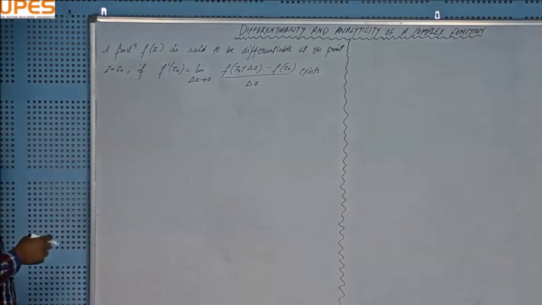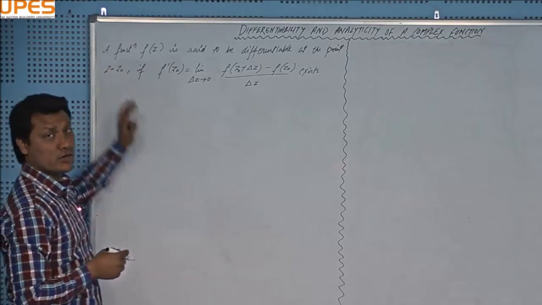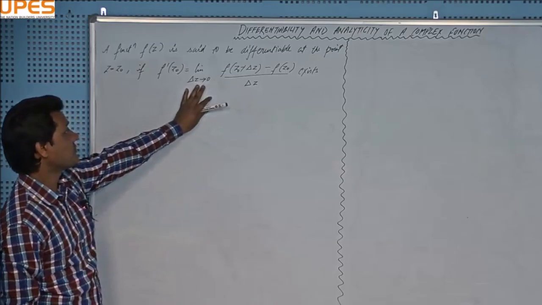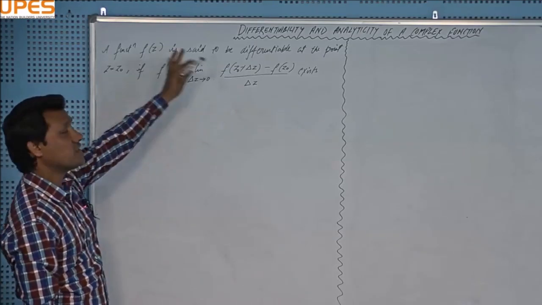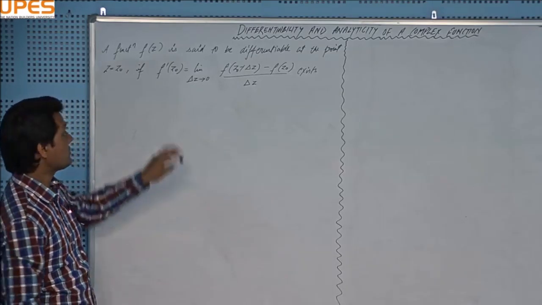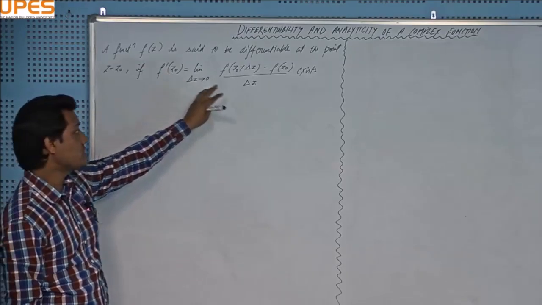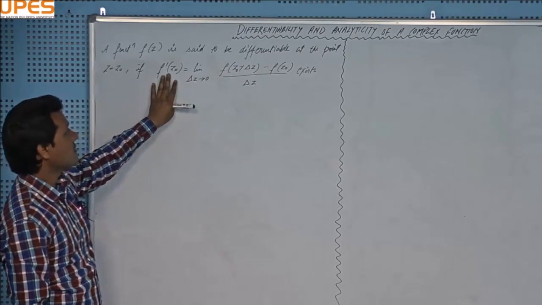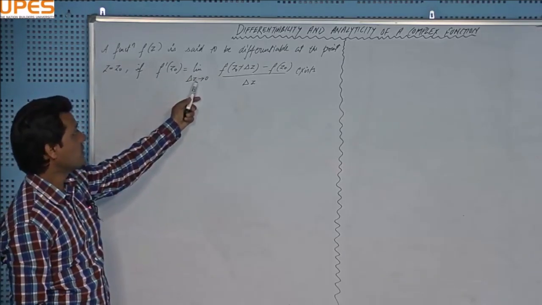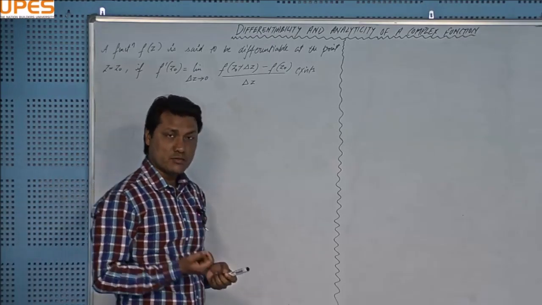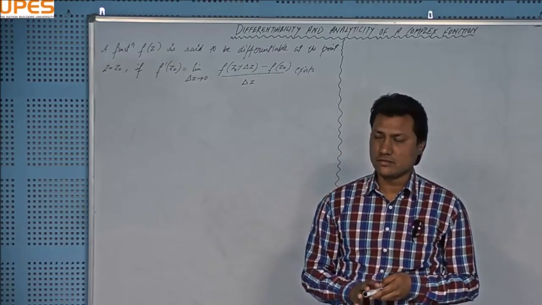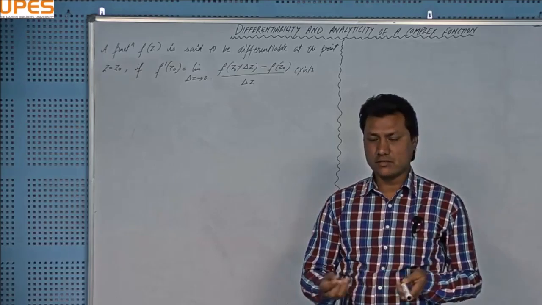So we say that a complex valued function is differentiable at some point z equal to z naught, a point on the complex plane, if this limit exists. Then we say that the function is differentiable at that point, and the derivative of the function is given by this formula, f dash at z naught. If this exists, then the derivative will be given by the value of this limit. And you can see that here we have delta z. Delta z is a small change. Suppose you have a point z equal to z naught on a complex plane. You can think of a complex plane like a big ground, and z naught is some point on that ground.